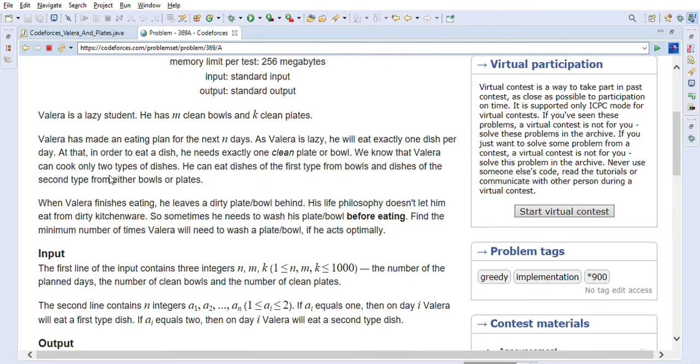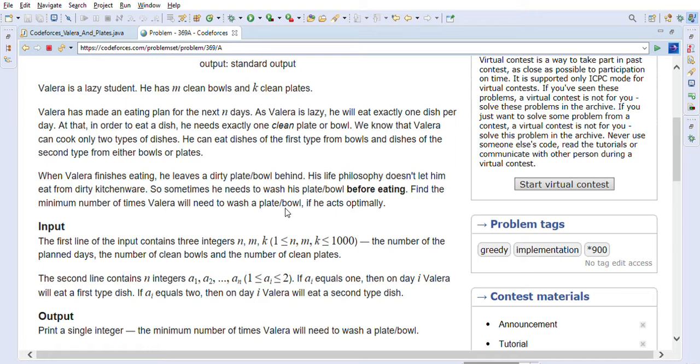We know that Valera can cook only two types of dishes. He can eat dishes of the first type from bowls and dishes of the second type from either bowls or plates. When Valera finishes eating, he leaves a dirty plate or bowl behind. His life philosophy doesn't let him eat from dirty kitchenware, so sometimes he needs to wash his plate or bowl before eating. Find the minimum number of times Valera will need to wash a plate or bowl if he acts optimally. So this is kind of like a greedy problem.